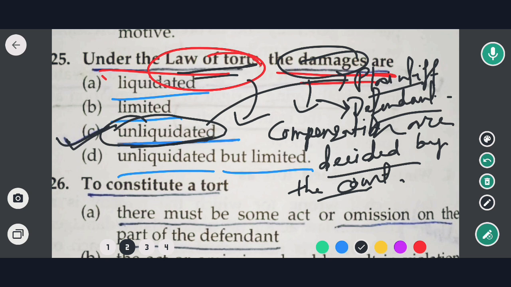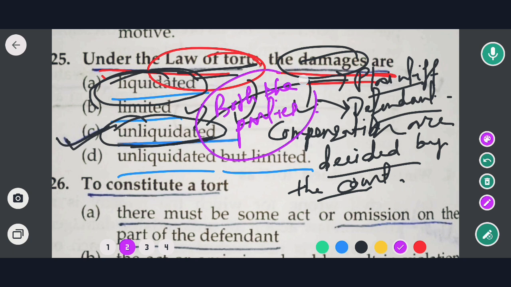But on the other hand, in the law of contract all the damages are liquidated damages, because in this case the damages or the compensation are fixed by both the parties, isn't it? Both the parties. That's why contract law has liquidated damages, but law of tort has unliquidated damages, because in this case the compensation or the damages are not fixed by both the parties. Rather, all the damages or the compensation are fixed by the court. So in this case option C would be the correct answer.